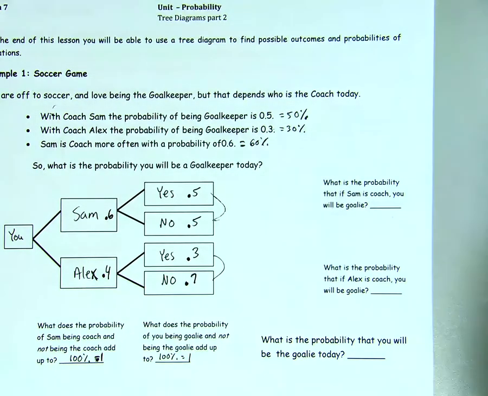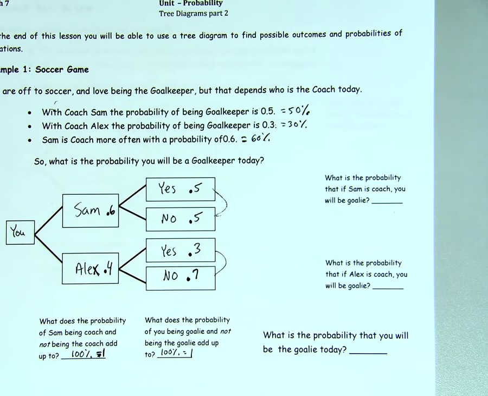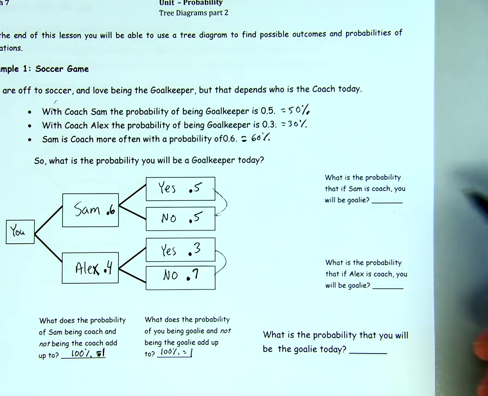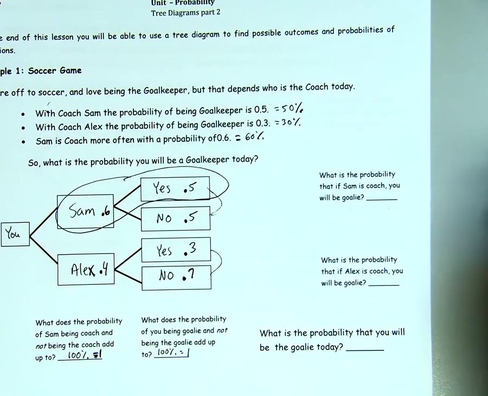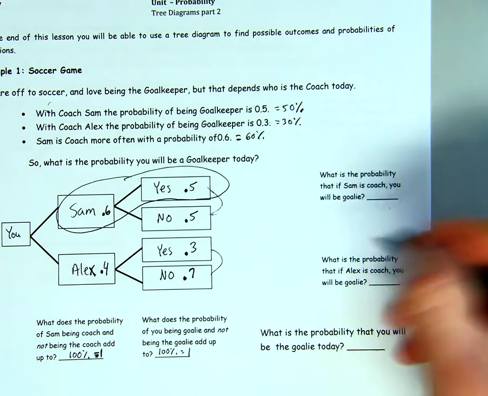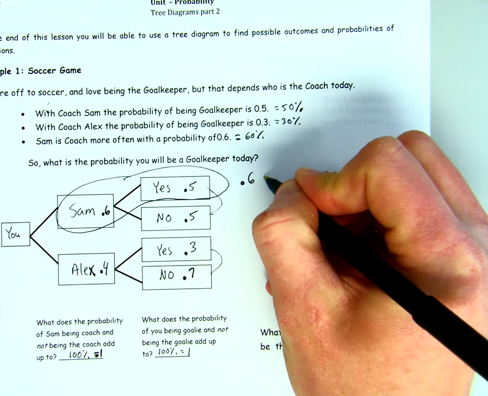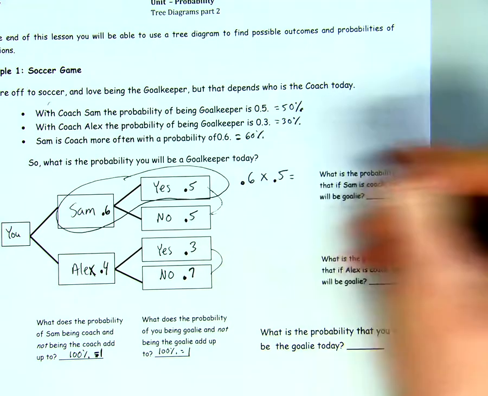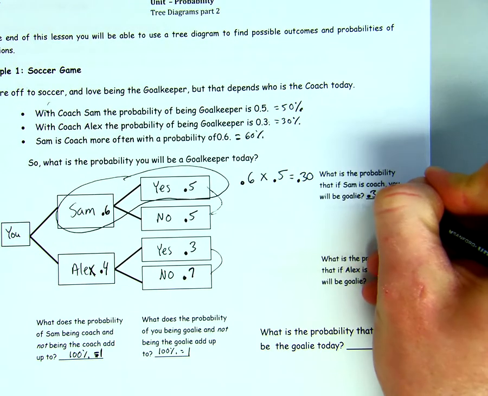Using this tree diagram right here, I'm going to put a couple number sentences together to help me figure out how often you are the goalkeeper. So my first one is, what is the probability that Sam is the coach and you will be goalkeeper? So here's my Sam and the yes part. Sam has to be the coach and you have to be the goalkeeper. Notice how I have an and in there, which means I'm going to multiply. 0.6 for Sam being there, and he chooses you to be goalkeeper 50% of the time, or 0.5. Multiply those together, you get 0.3. So 0.3 or 30%.